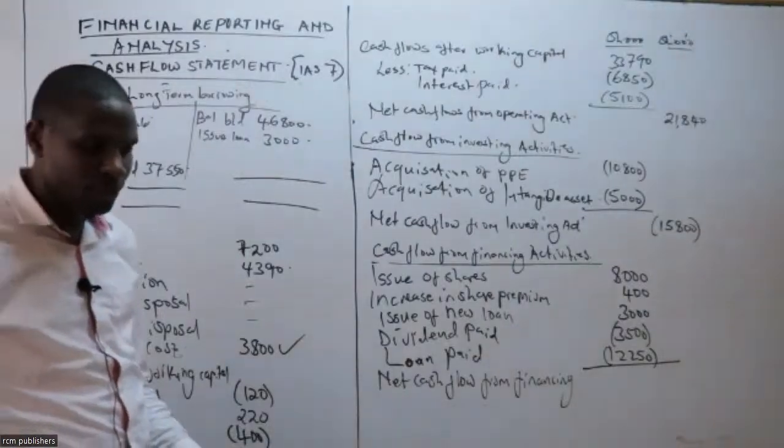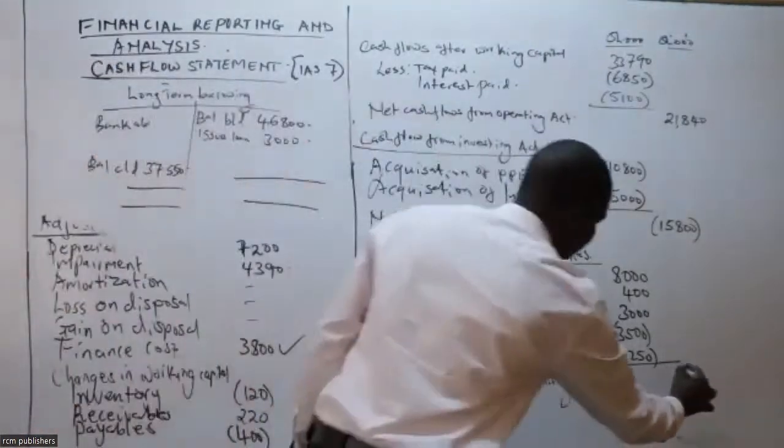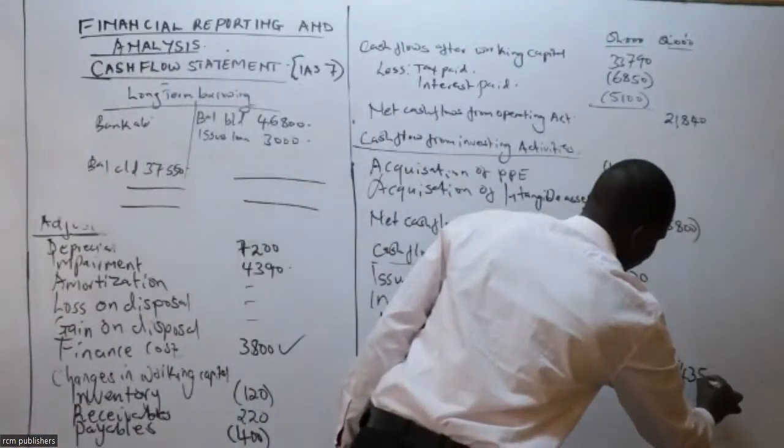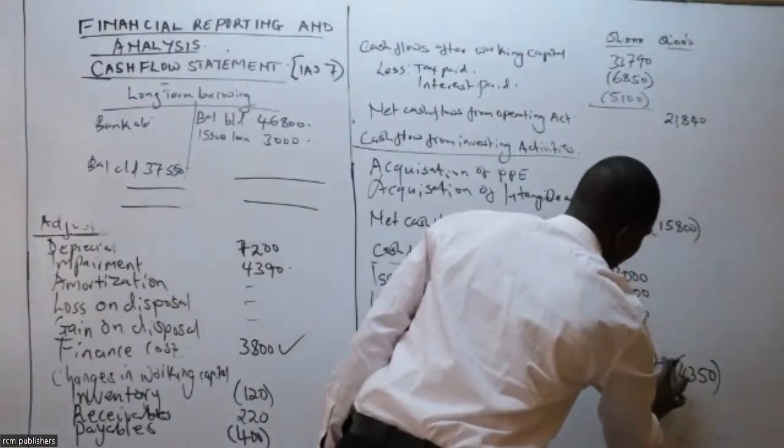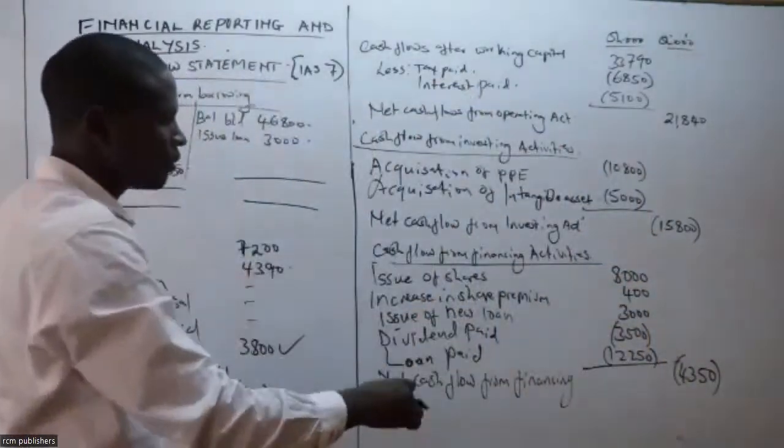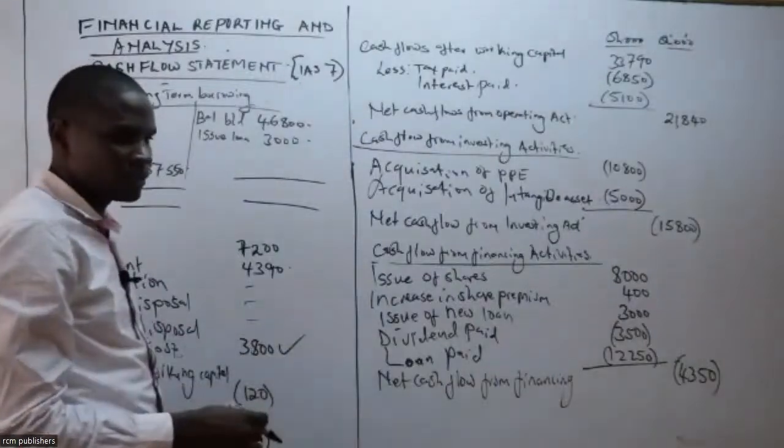People are getting 4,350, which is a negative. With that, now can we get who was giving us? Is it Caroline or Christine?